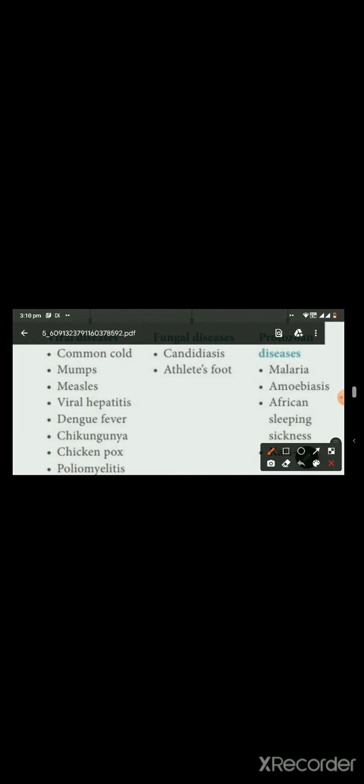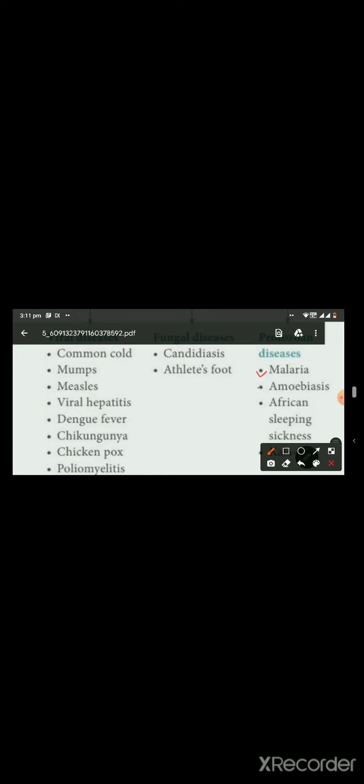Now coming to the list of protozoan disease. Malaria. Malaria is caused by Plasmodium, and there are 4 species of Plasmodium which cause malaria in humans. They are Plasmodium falciparum, Plasmodium vivax, Plasmodium ovale, and Plasmodium malariae. Among them, Plasmodium falciparum causes the severest form of malaria, and it is also called algid malaria or blackwater fever. All this malaria is transmitted through Anopheles mosquito.